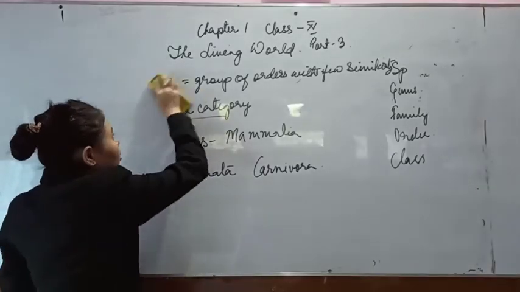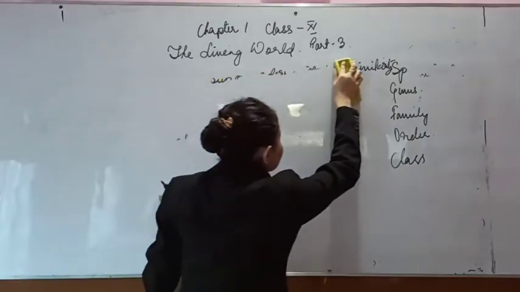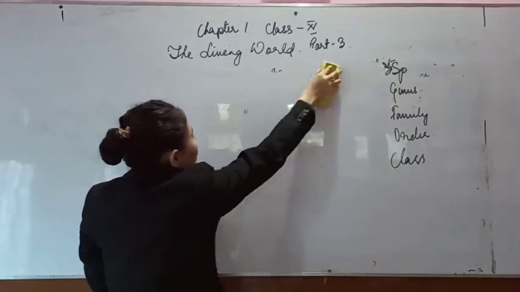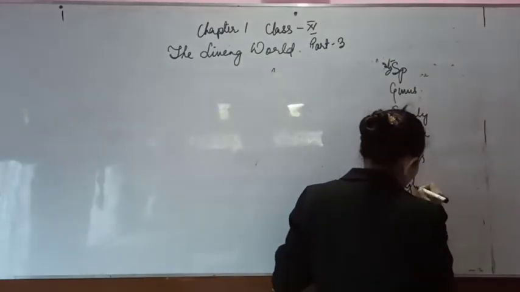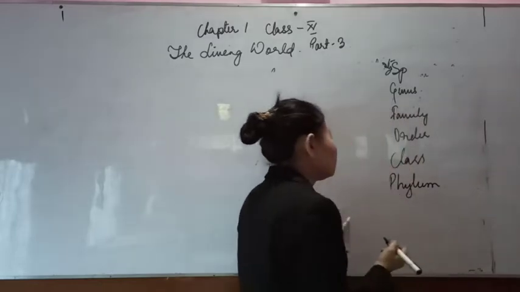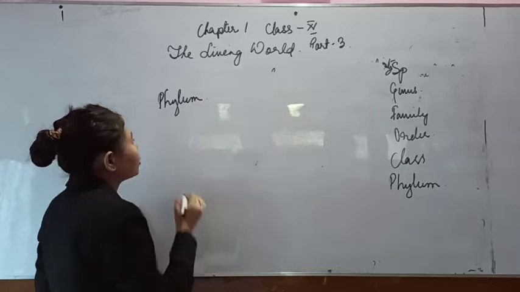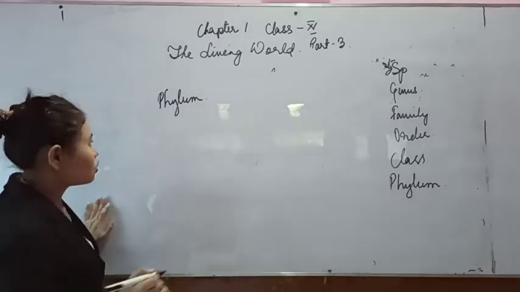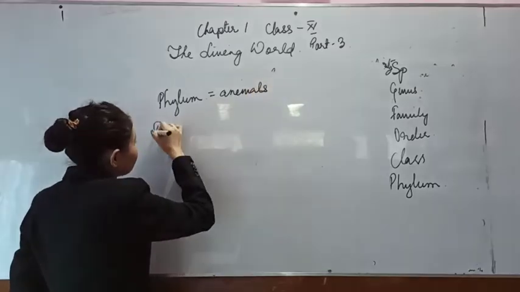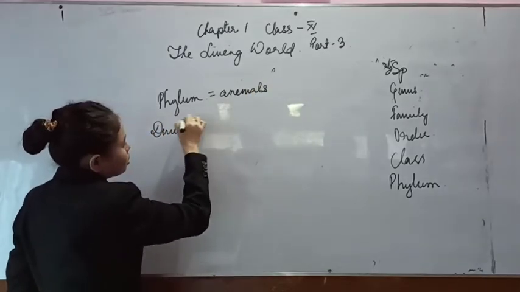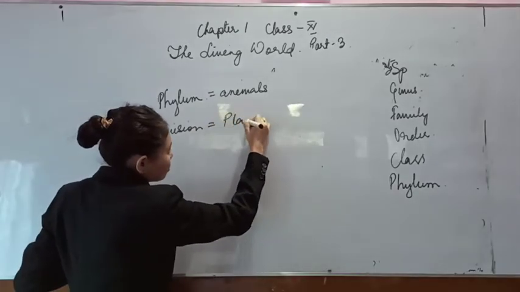The next hierarchical level in the taxonomical classification is phylum. As I told you in the previous video, phylum is used exclusively for animals, and division is for plants.